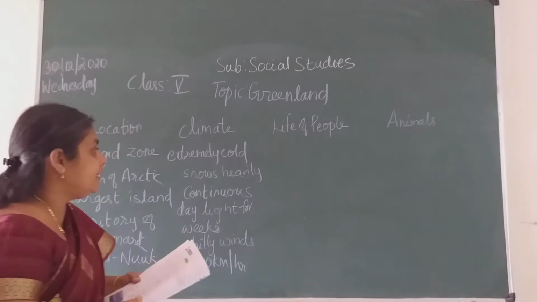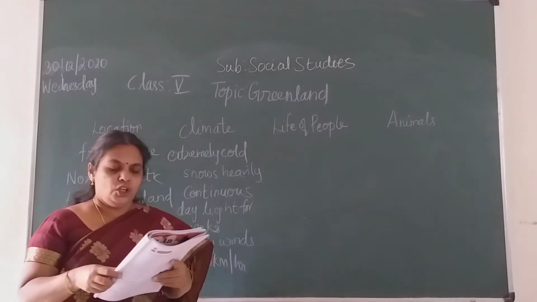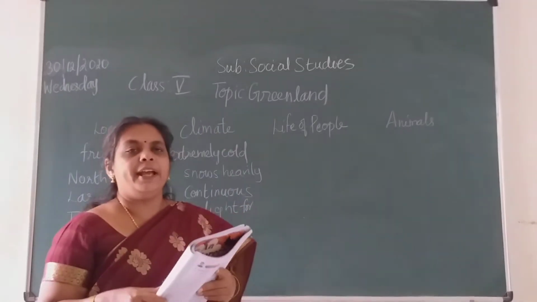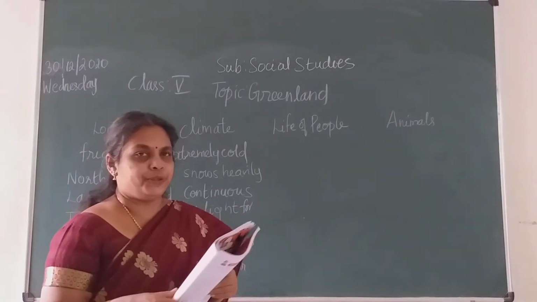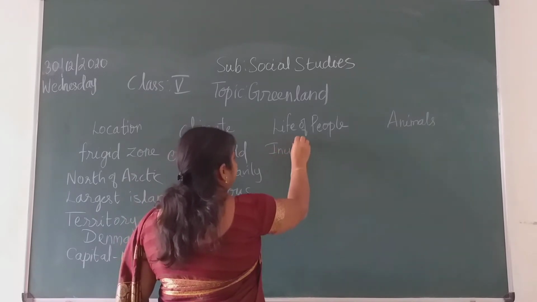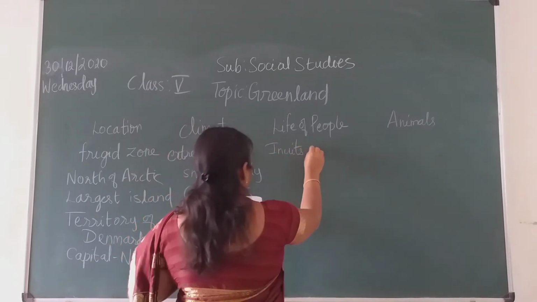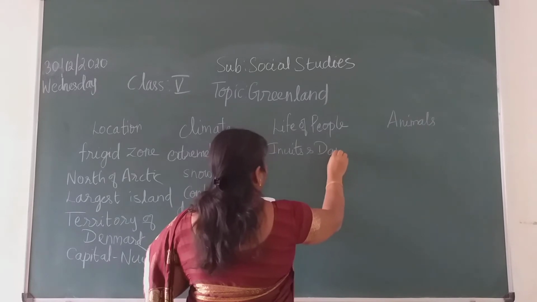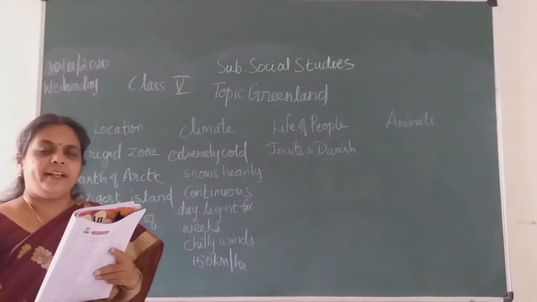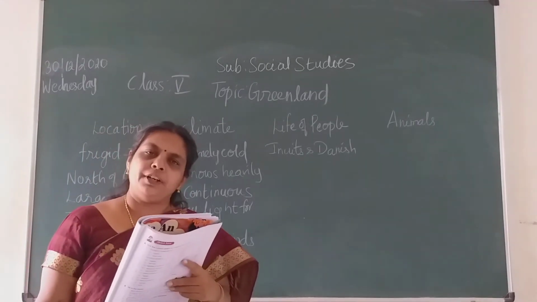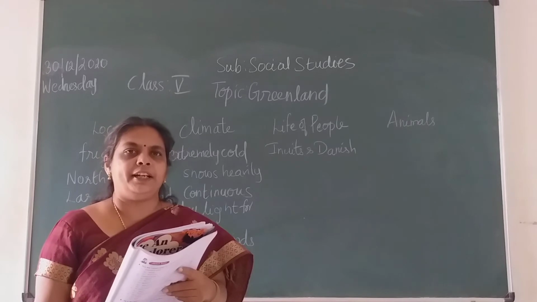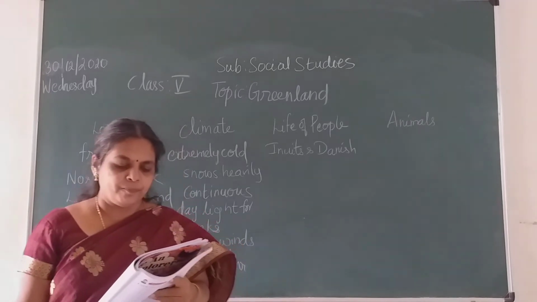The next one, the life of people, children. Two types of people are living over there. One is Eskimos or Inuits. Eskimos, another name is Inuits, children. Inuits and Danish people. Denmark people are called Danish. For Spain, they say Spanish, no? For India, we say Indian. Like that, for Denmark, it is Danish, children.